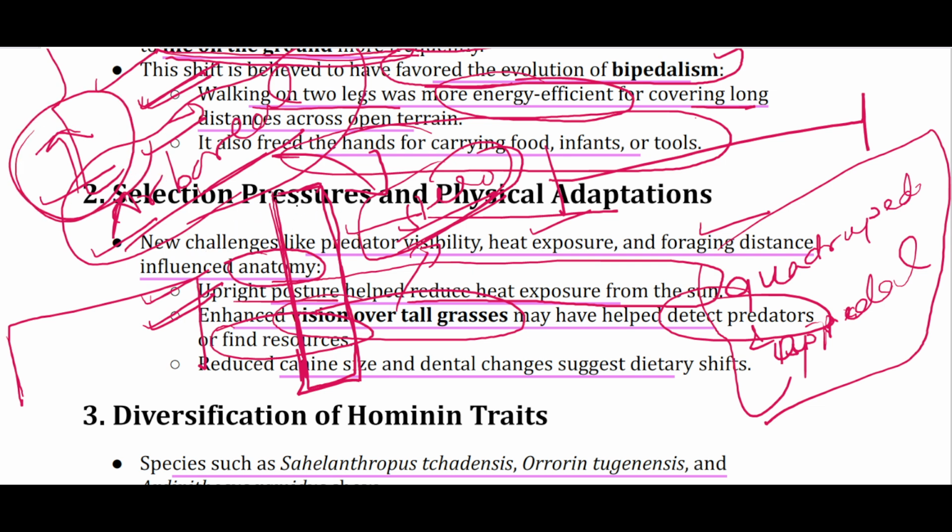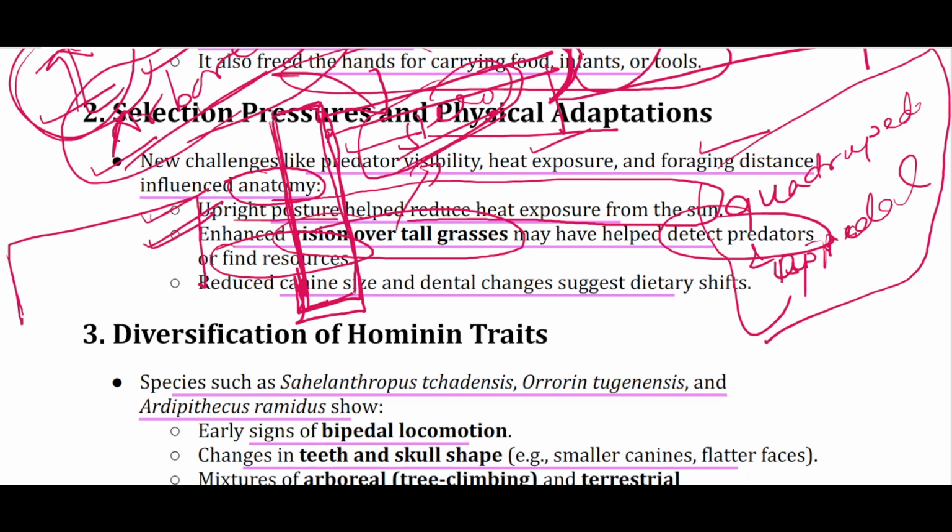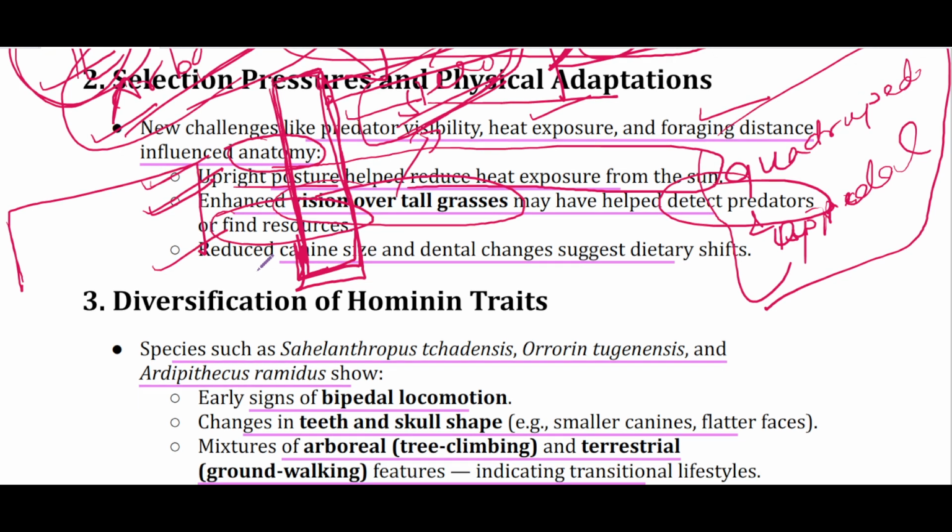But still, bipedal motion के बाद, upright posture के बाद थोड़ी बहुत जो reliance जो थी smell पे वो पूरी तरह से खत्म हो गई. अब now you have to employ these two eyes, this vision, for everything, for finding food, for finding mate, and to avoid predators. And then the reduced canine size and dental changes also suggested dietary changes.